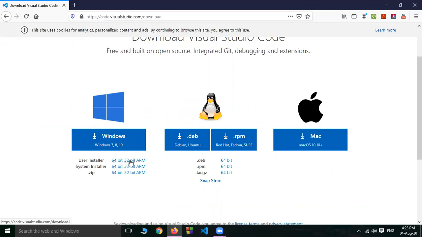It will not run if your operating system is 64-bit and you install the wrong one. If your operating system is 32-bit, then you can download and install the 32-bit version. 64-bit software does not run on 32-bit, and 32-bit software does not run on 64-bit. Download as per your operating system. I have already downloaded, and all these software are available in my download folder. I will show you.